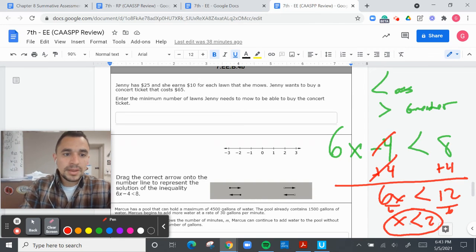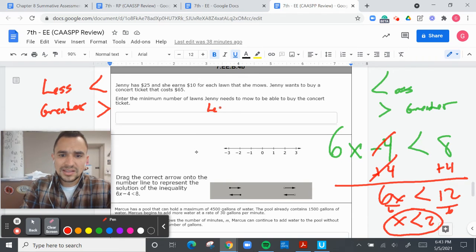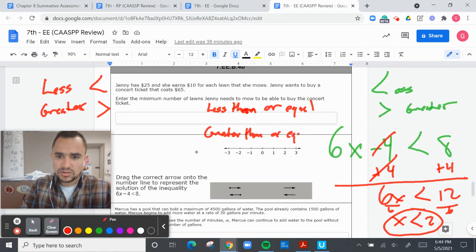Now, remember, we have less than and greater than, this and this. Then we have less than or equal, or greater than or equal. Less than is this, but then the equal is underneath.